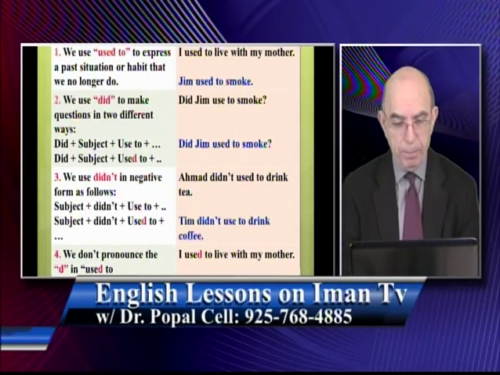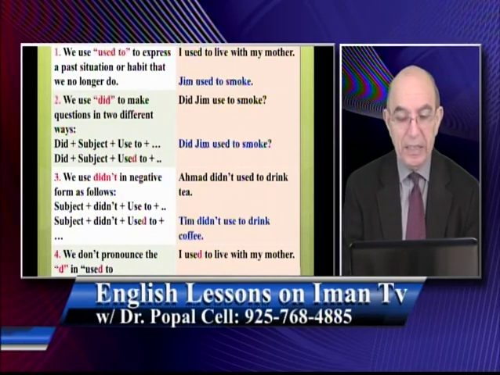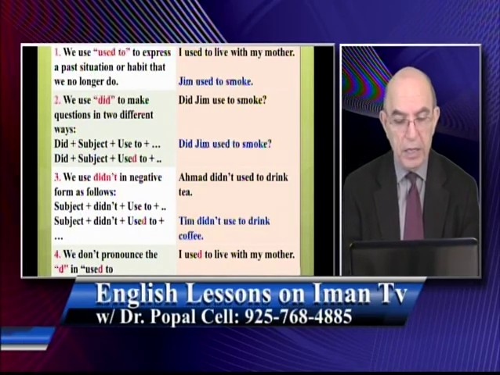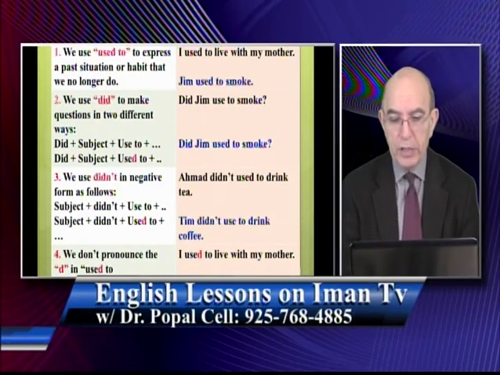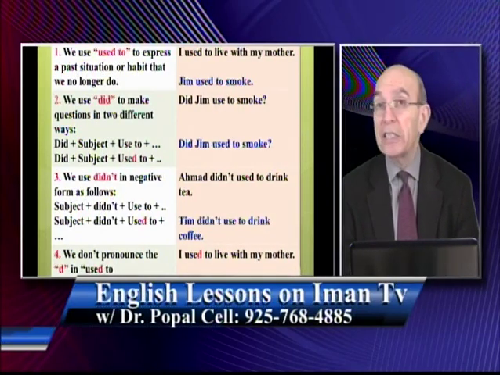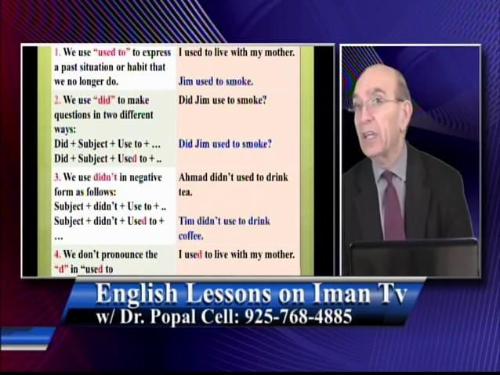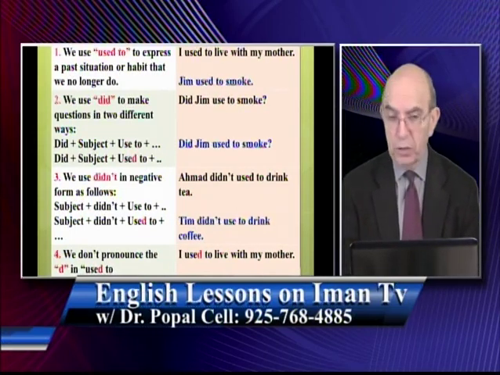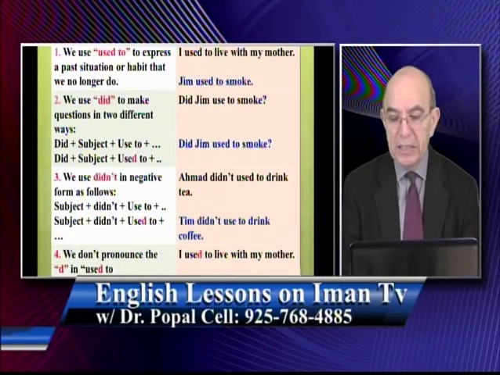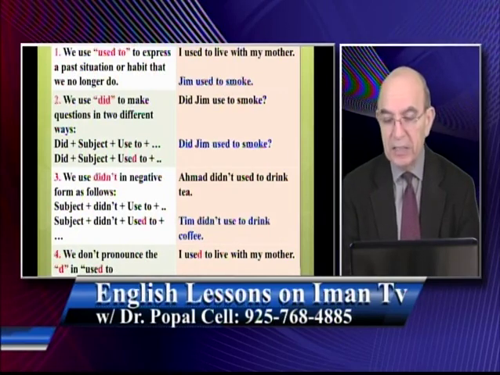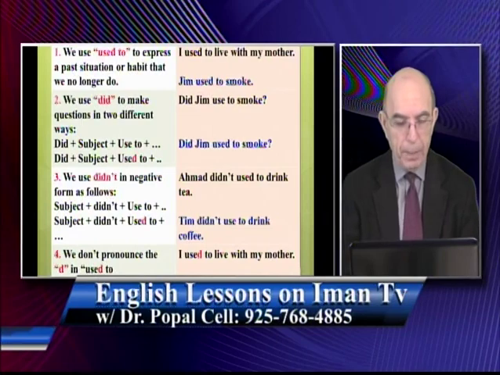Rule number 3. We use didn't in negative form as follows. Subject plus didn't plus used to plus whatever comes after in the sentence. Or you could use it with D, used to. So you say, Ahmad didn't used to drink tea. Because of didn't, you don't use the D of used to. Or you could use it. Either one is correct. Tim didn't used to drink coffee. Didn't used to, one takes D, the other one doesn't take D.